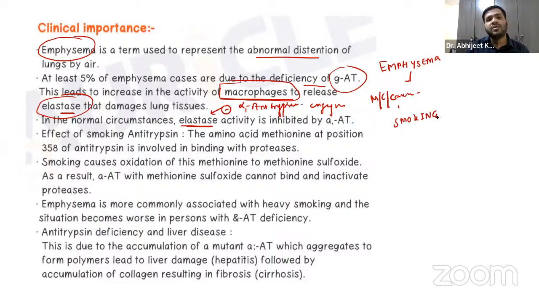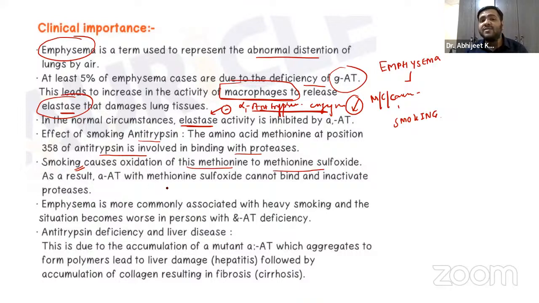Now, guys, what does smoking do? What is the effect of smoking? The alpha 1 antitrypsin will actually be decreased, right? The amino acid methionine at position 358 of antitrypsin is involved in binding with the proteases. Smoking will cause the oxidation of this methionine to methionine sulfoxide. Now, what will happen?